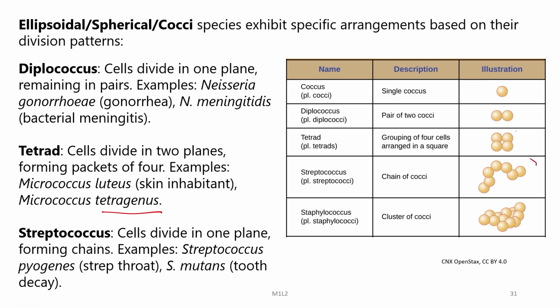Then we have Streptococcus, which is basically a chain of cocci. If you look into it, these cells divide in one plane forming chains. So, you have Streptococcus pyogenes or Streptococcus mutans, which are respectively responsible for strep throat or tooth decay.